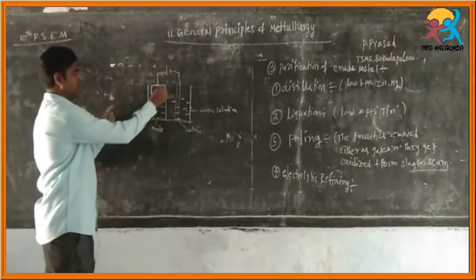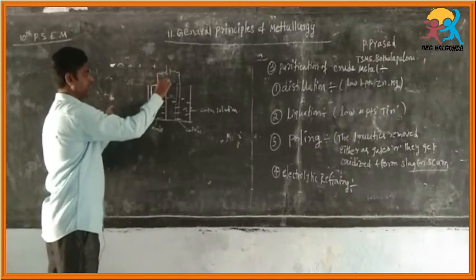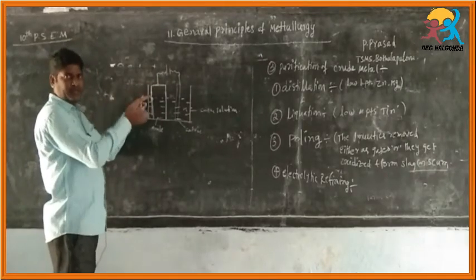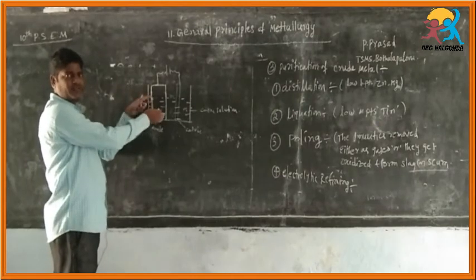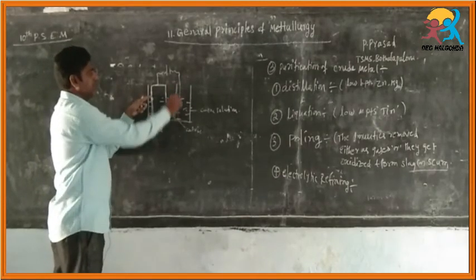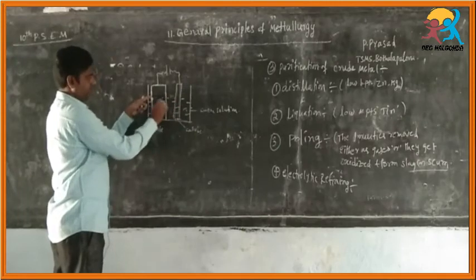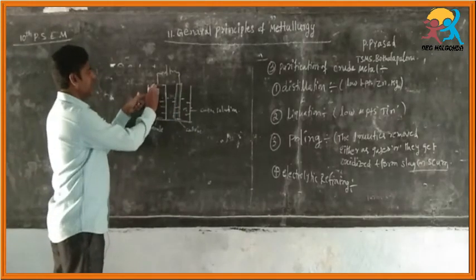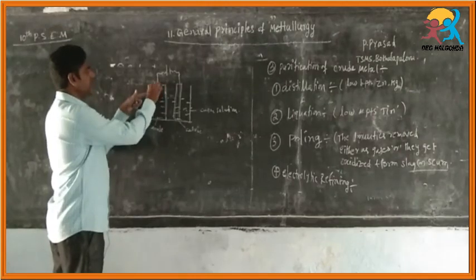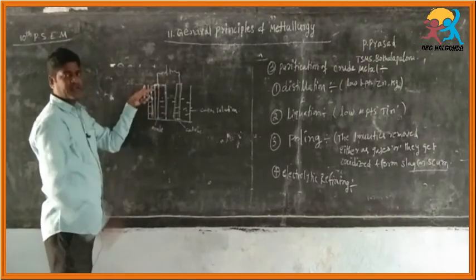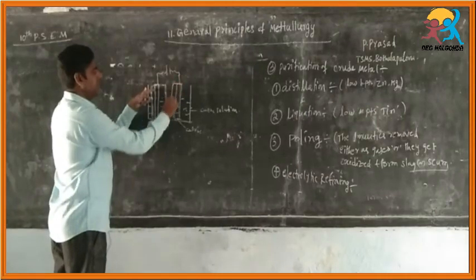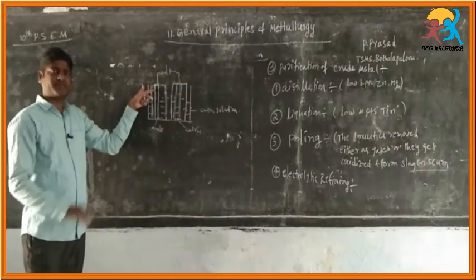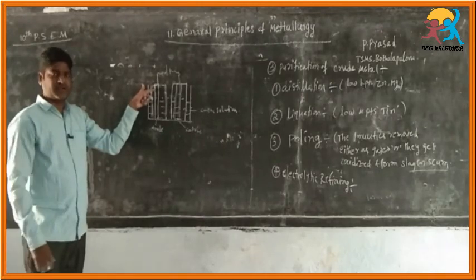From the impure copper, only copper atoms dissolve in the solution and are discharged on the pure copper. After some time, only impurities remain here, and this size will increase. Like that impurities can be removed from the copper.